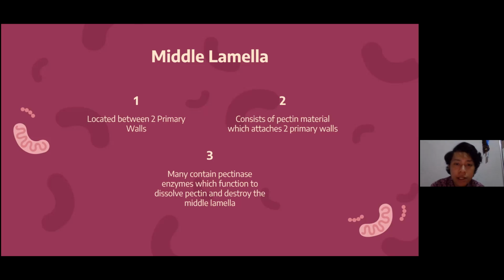It consists of pectin material which attaches two primary walls. Third, it may contain pectinase enzymes which function to dissolve pectin and destroy the middle lamella. The destroyed middle lamella is the old middle lamella, and destroying it allows regeneration.